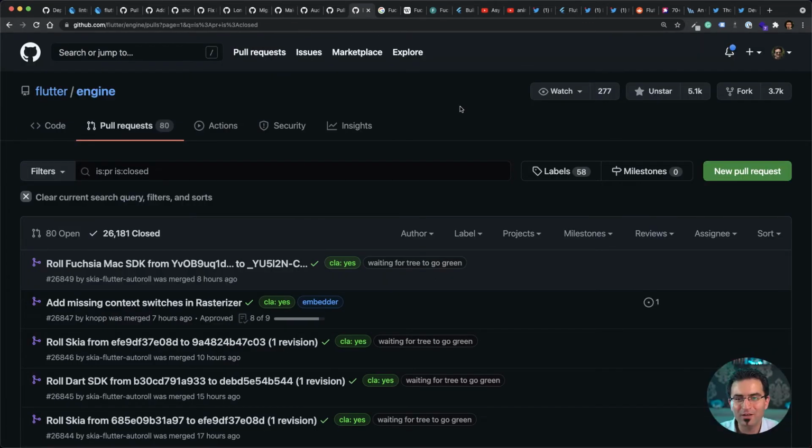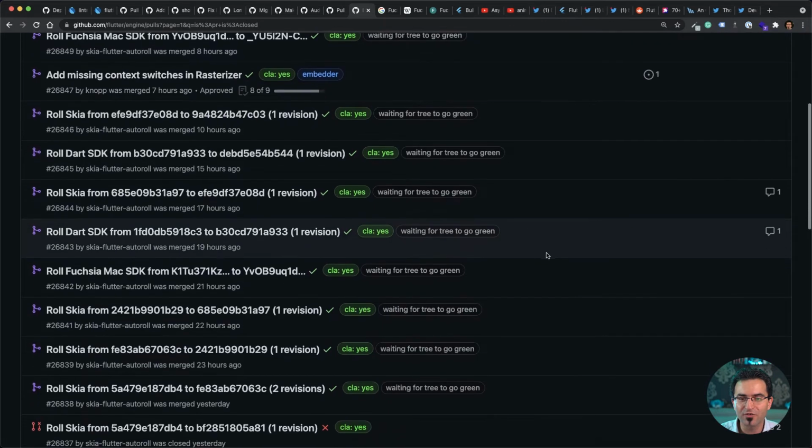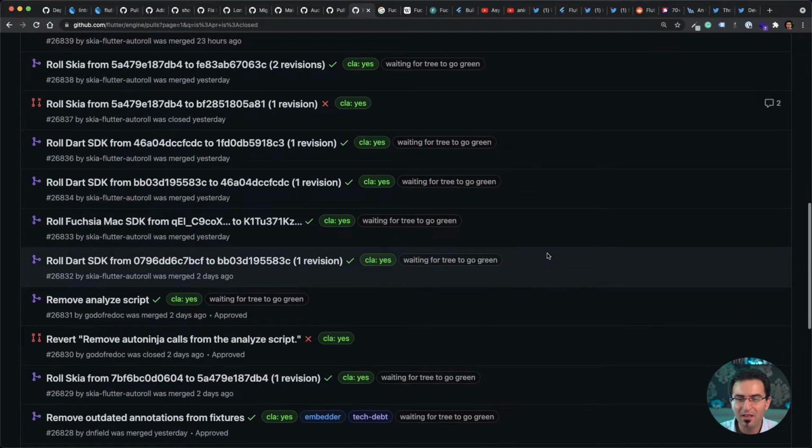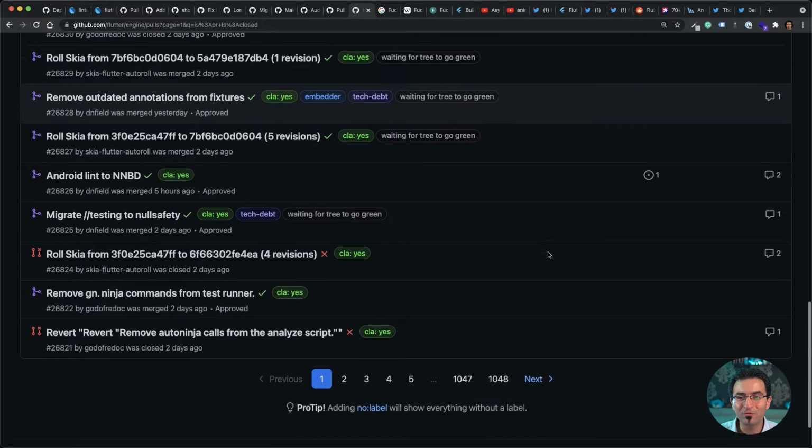Let's also review Flutter Engine. As always, the Flutter Engine repo PR section is quite crowded and busy. You see a lot of PRs merged or canceled, a lot of rollbacks. There are some bots that the Flutter team has, and they do a bunch of things. Hopefully one day we can get to that and understand what they are as well. One thing that caught my eye in the Flutter Engine repo was some activity related to Fuchsia.